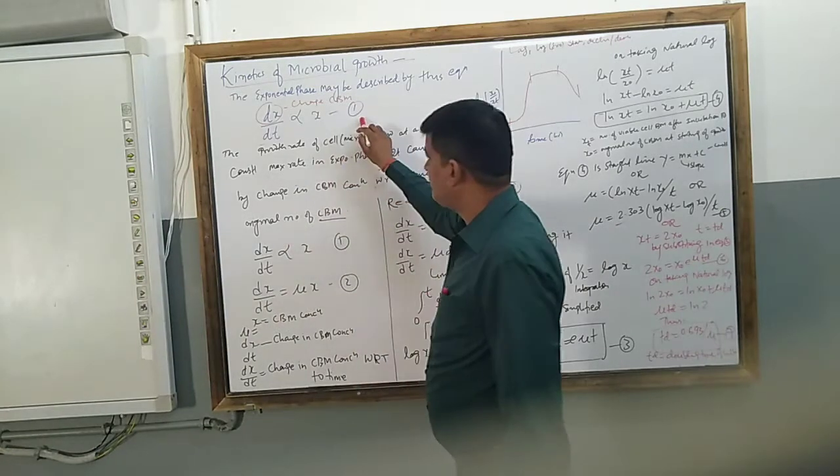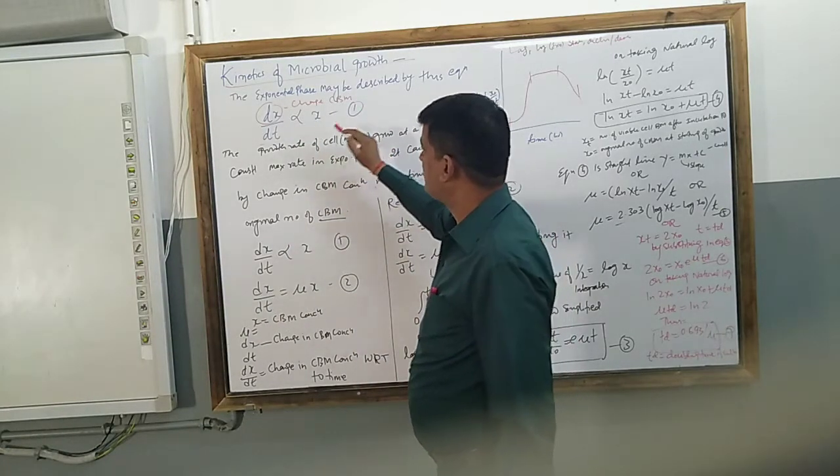So this is equation number 1, dx by dt proportional to x.